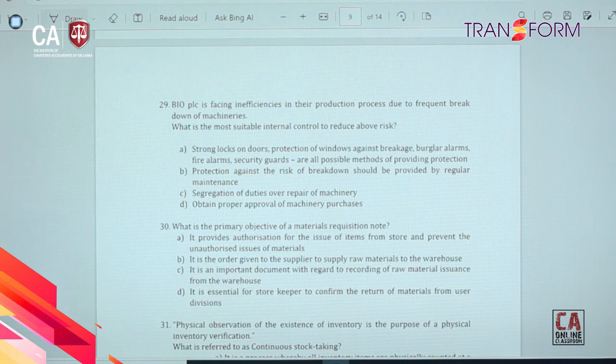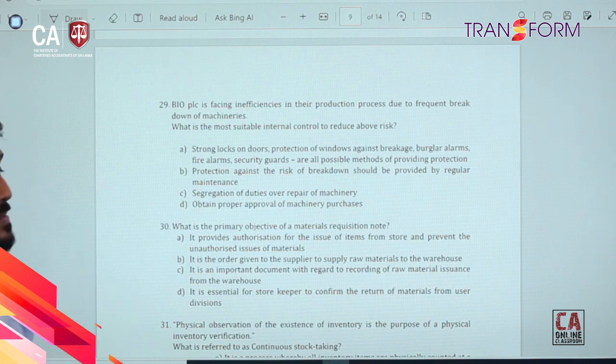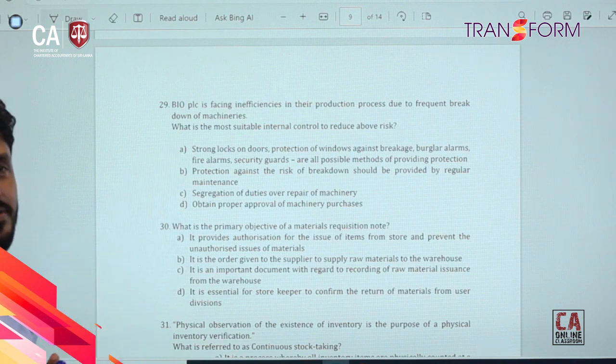Bio PLC is facing inefficiencies in their production process due to frequent breakdown of machines. What is the most suitable internal control to reduce the above risk? So they are dealing with many machines, there may be frequent breakdowns. Obviously there should be a maintenance process, a continuous maintenance process will address this risk.